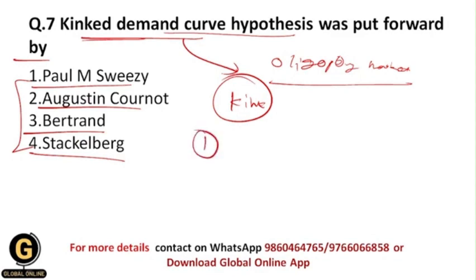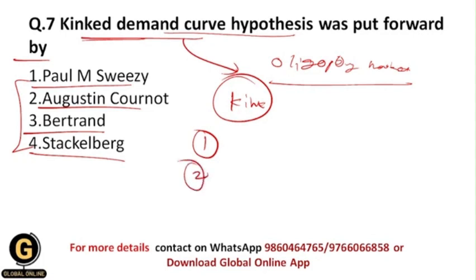The first reason is that the segment above the prevailing price level is highly elastic. So after the prevailing price, there is highly elastic behavior, and that's why there is a kink.